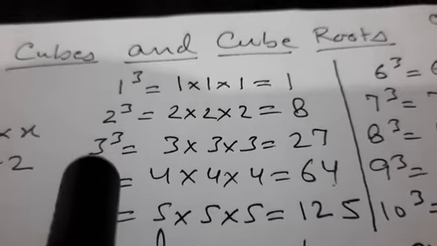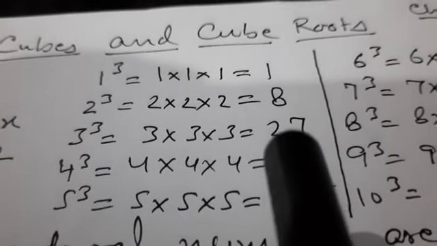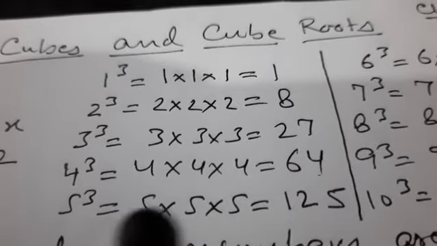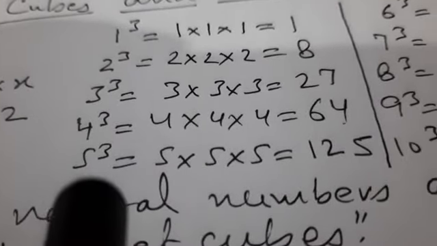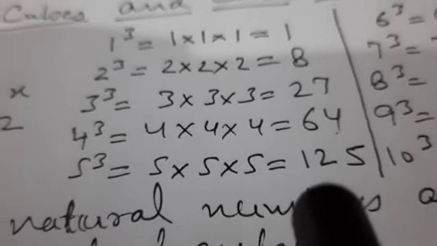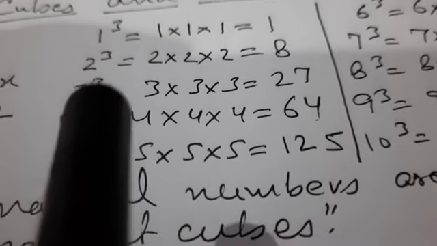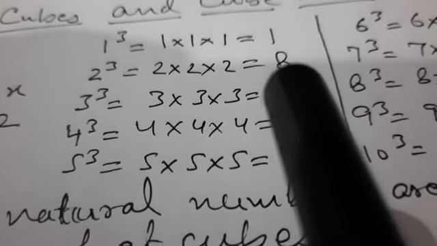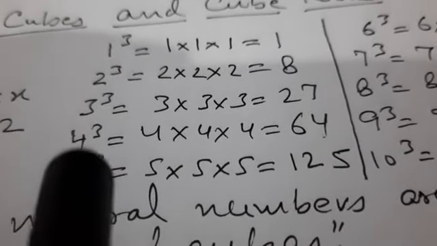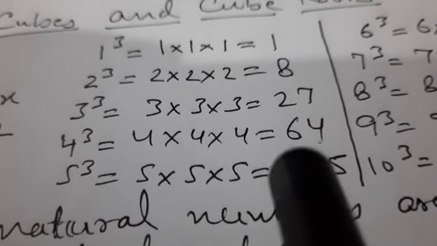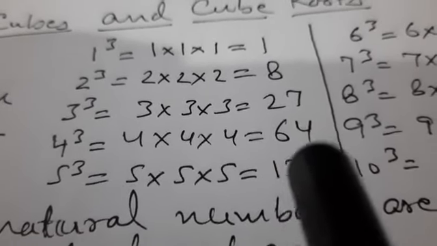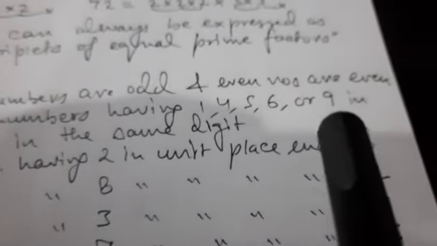Then 3 is again an odd number, we are getting the cube of 3 as an odd number. 5 cube, 5 is again an odd number, so we are getting this as an odd number. But what if we cube 2? 2 is an even number, right? So we get the cube of 2 as an even number. Then 4 is again an even number and the cube of this number is again an even number. So we conclude this property first. Cubes of odd numbers are odd numbers and cubes of even numbers are even.